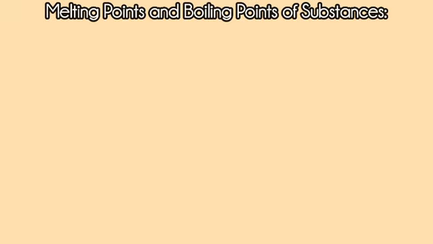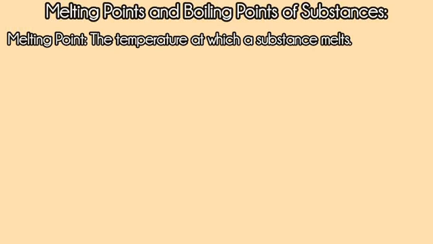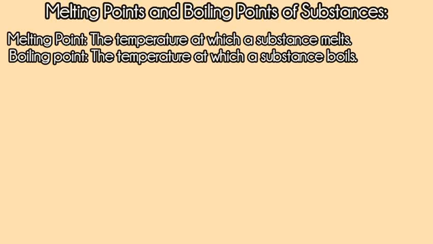Next are melting and boiling points. Firstly, what are melting and boiling points? Melting point is a specific temperature at which a certain substance starts to melt, and boiling point is a certain temperature at which a substance starts to boil. For example, water. The melting point of water is 0 degrees Celsius and the boiling point of water is 100 degrees Celsius.